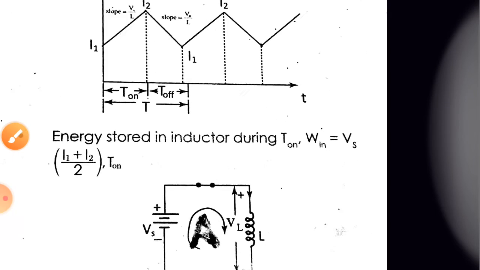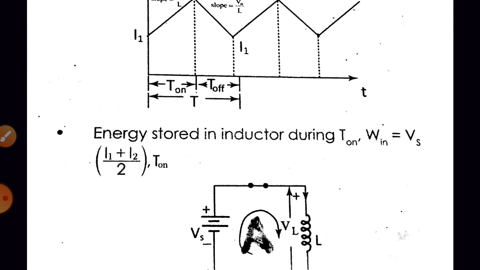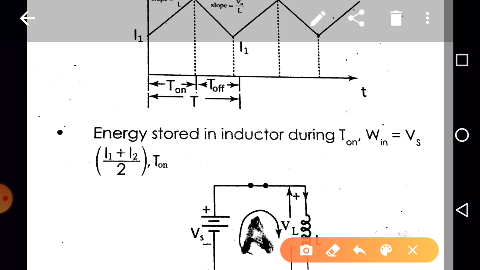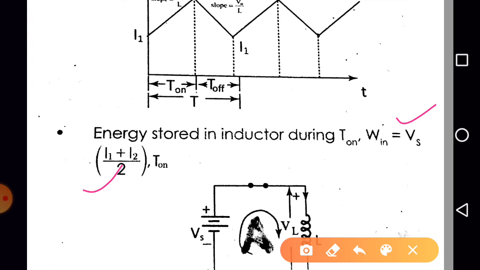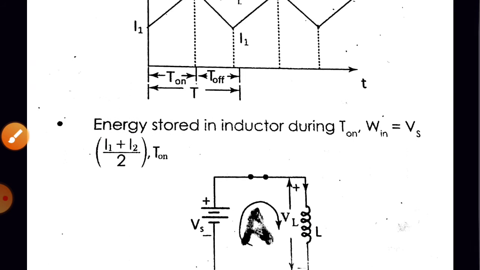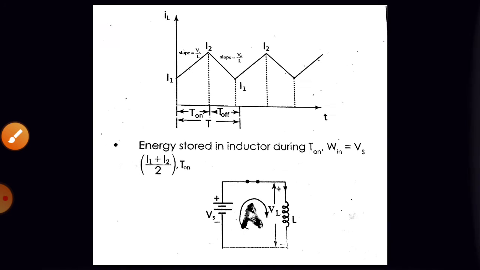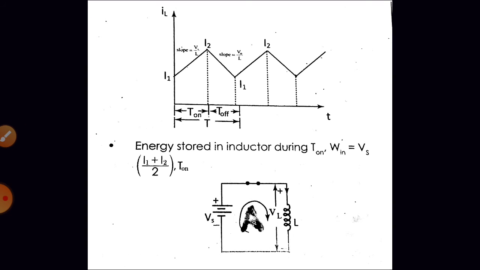So what is the energy stored by the inductor during the on time? Yes, Win is equal to the voltage across the inductor, times the average current flowing through the inductor, times the time, right? What is the voltage across the inductor? It is Vs. What is the average current flowing through the inductor? Again the same current, increasing from I1 to I2, so the average current will be I1 plus I2 by 2, into the on time, that is t on, right? So this is during t equal to t on, right?